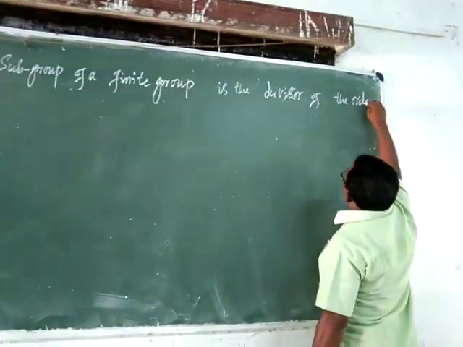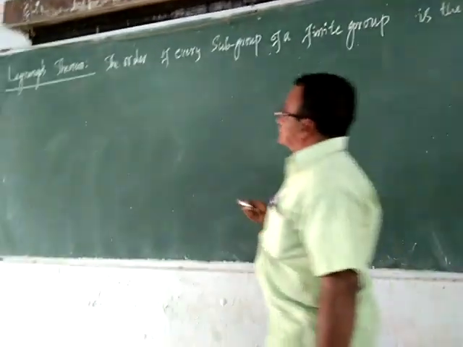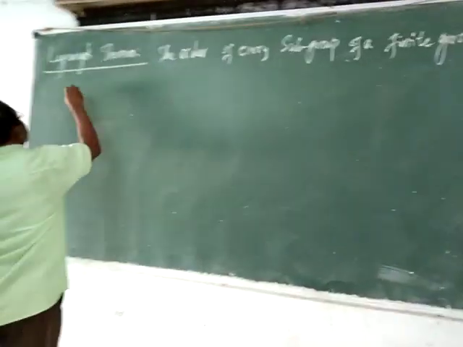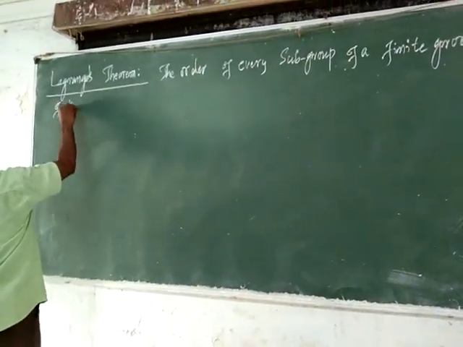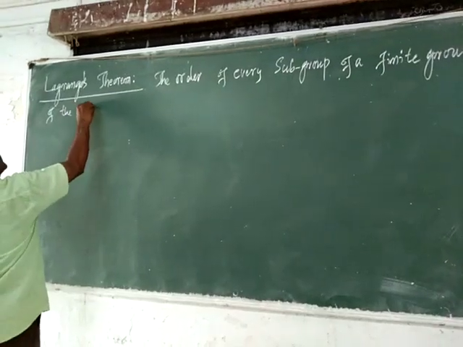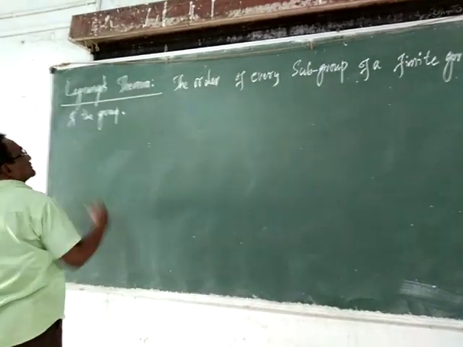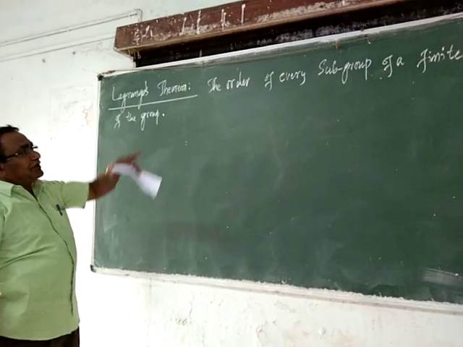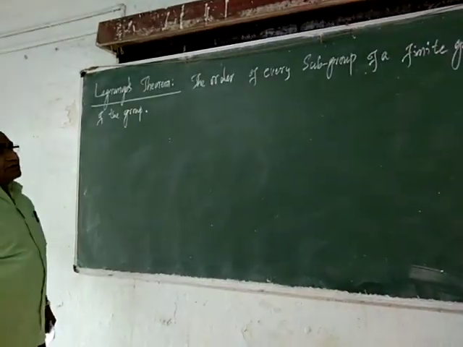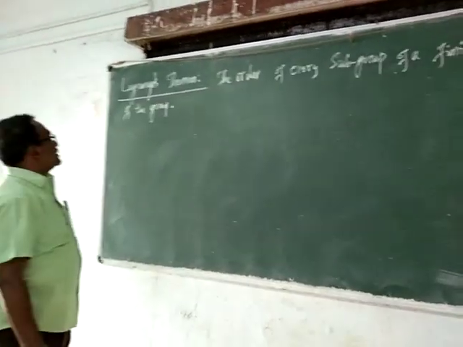The order of every subgroup of a finite group is the divisor of the order of the group.